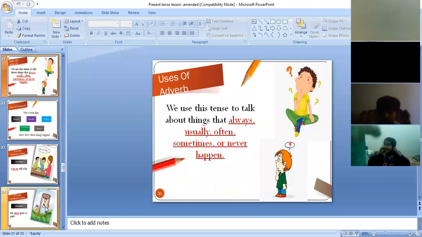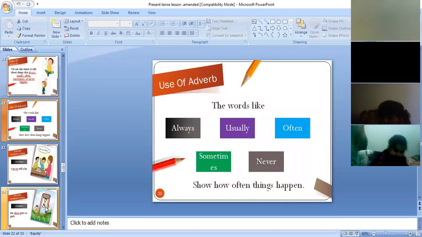We use this tense to talk about things that always, usually, often, sometimes, or never happen. The keywords here are always, usually, often, sometimes, never, seldom. These words are called adverbs of frequency. Say with me, what are they called? Adverbs of frequency, because they show how often something happens. I'll tell you the examples of this.